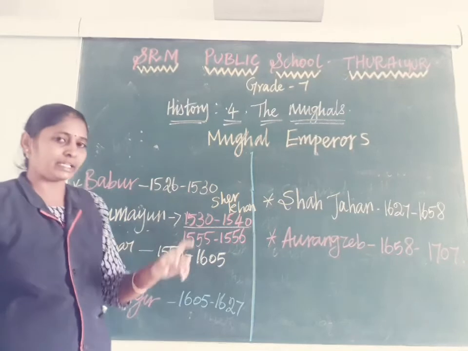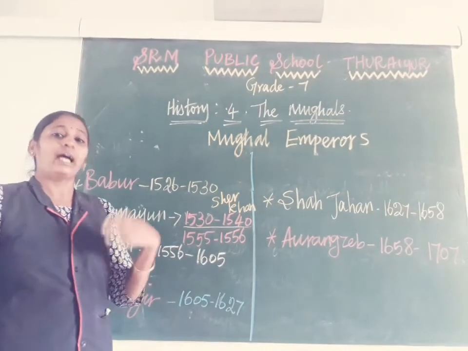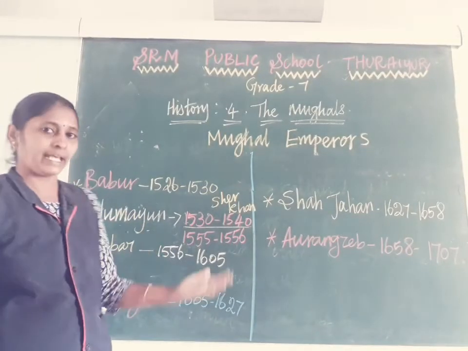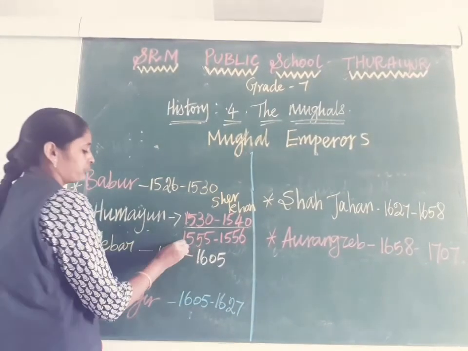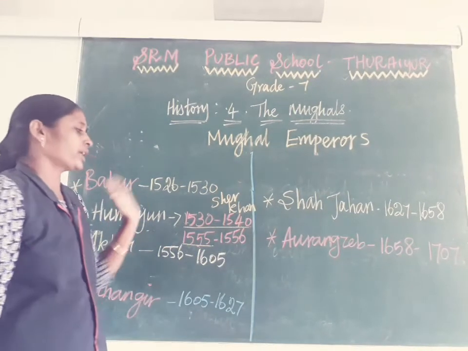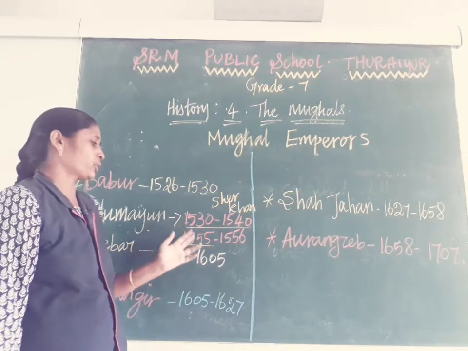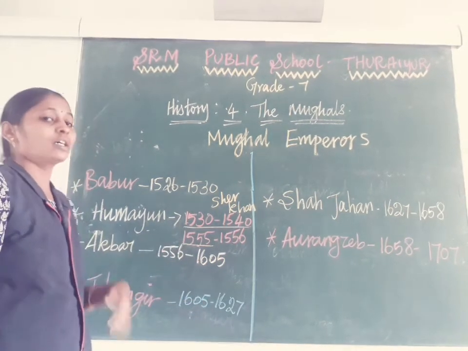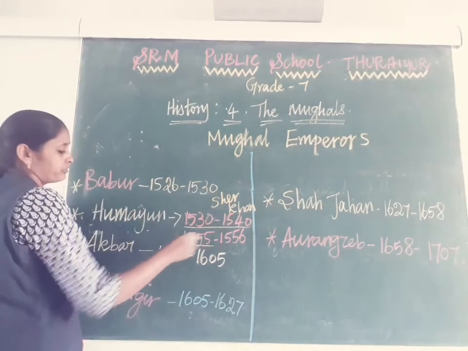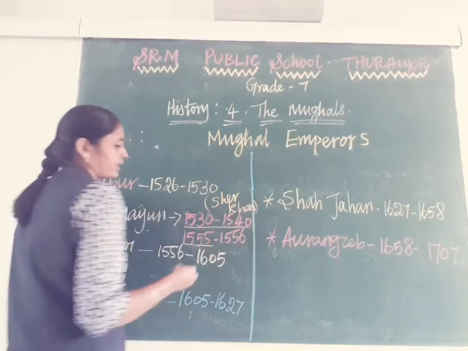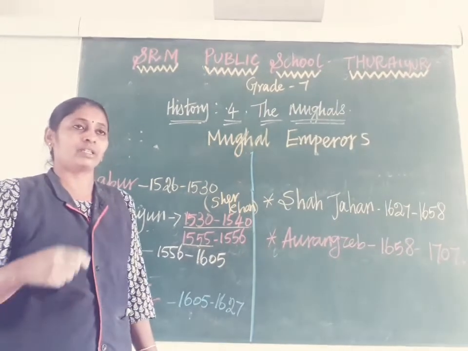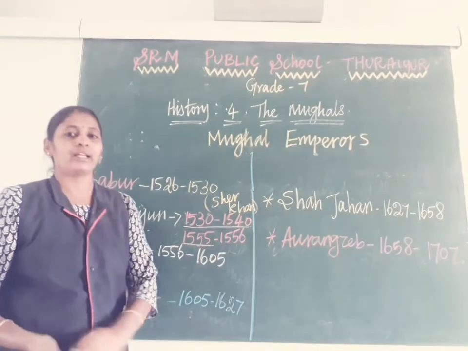Humayun escaped from Delhi to Afghanistan, and at last he reached present-day Iran, where he got help from that king. In 1555, Sher Khan died. At that time Humayun returned to Delhi and started to rule again, but he ruled only one year; in 1556 he died. In between, for 15 years, the Delhi and Agra area was ruled by Sher Khan, who used an excellent administration method.